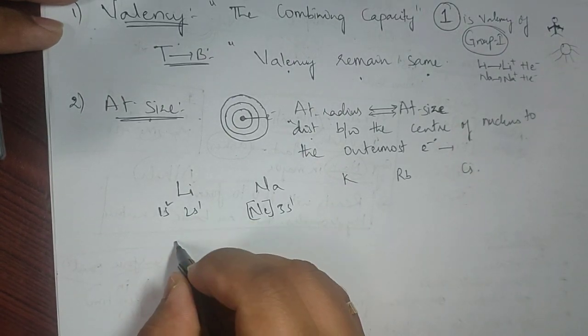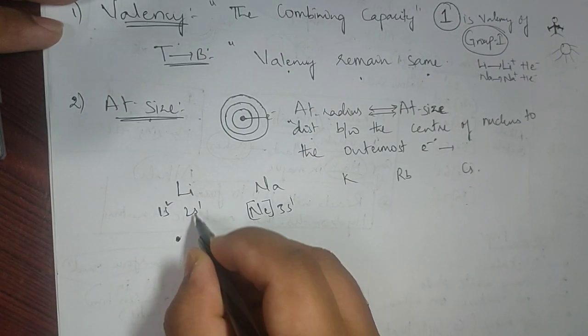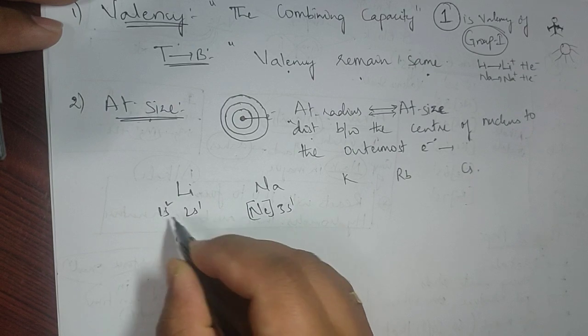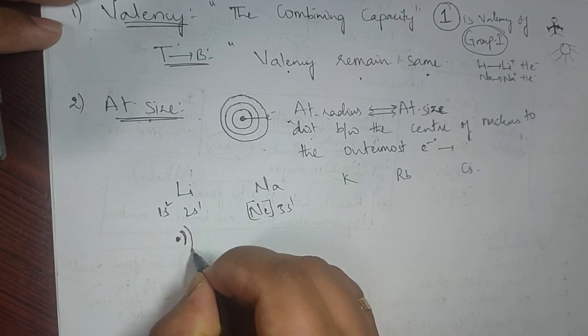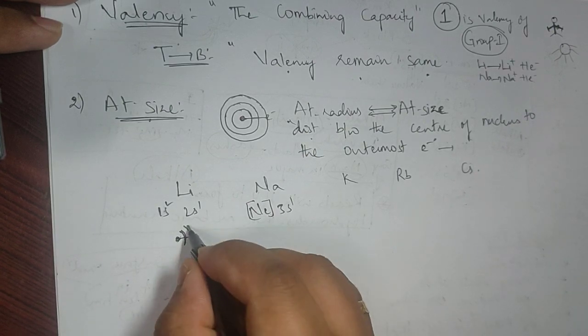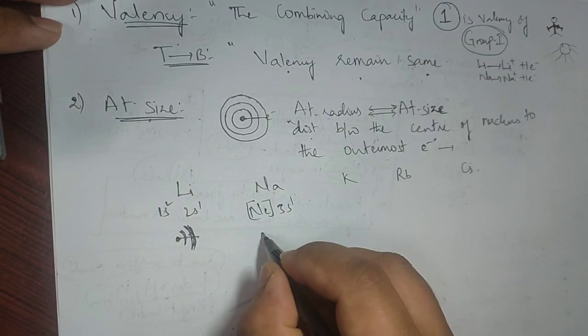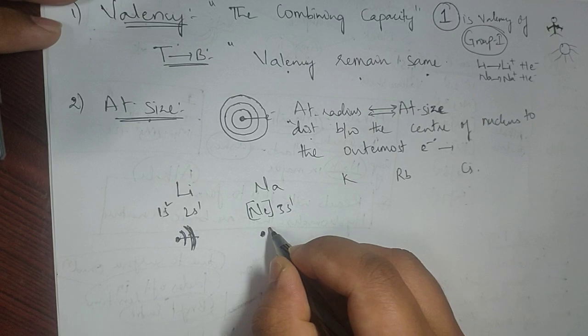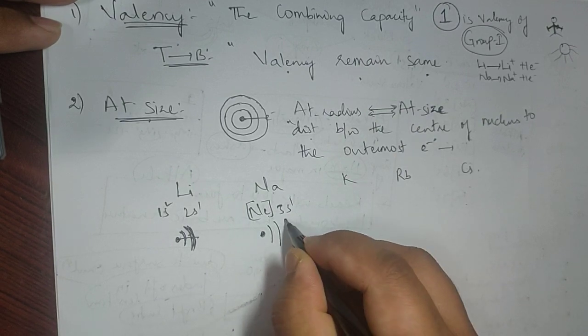The meaning is, from the center to the second shell, I have the first shell with 1s2, second shell with 2s1. So from the center of the nucleus to the 2s1 electron. If you talk about sodium, the same: center of the nucleus, first shell, second shell and third shell.